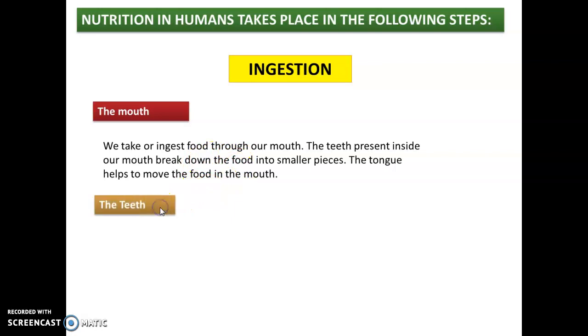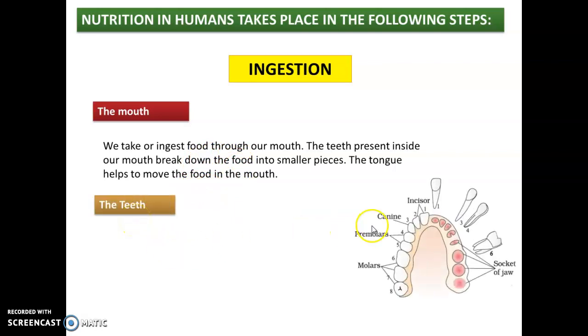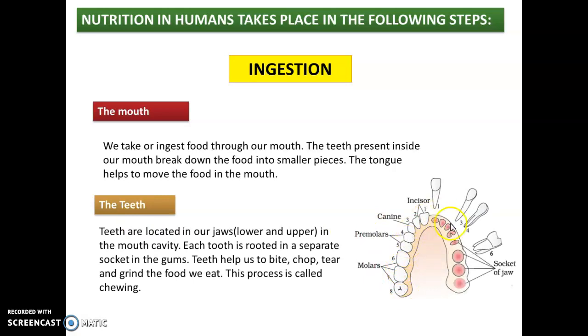Okay, now the teeth. If we see this structure, this shows the jaw, and it has various sockets, and in each socket there is a different tooth. Teeth are located in our jaws, that is the lower jaw and upper jaw in the mouth cavity, and each tooth has a separate socket in the gums. The function of the teeth can be biting, chopping, tearing, and grinding of the food we eat, and the process is called chewing.